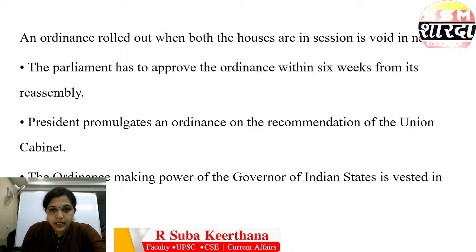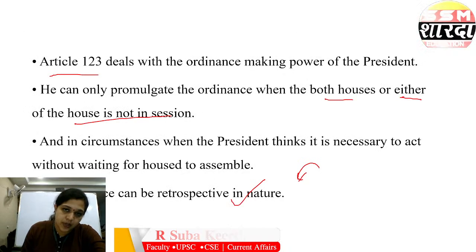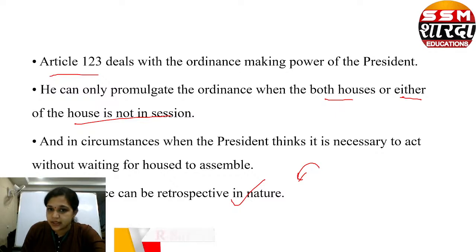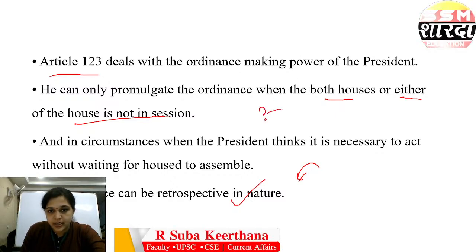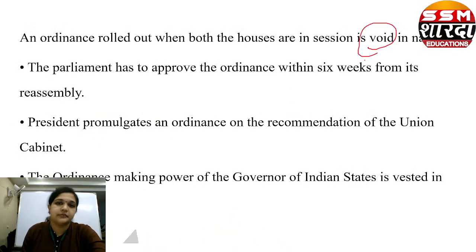So when an ordinance is passed, I told you the condition: both the houses should not be in session, or either of the houses should not be in session. What happens if a president passes an ordinance when both the houses are in session? It will become void in nature.